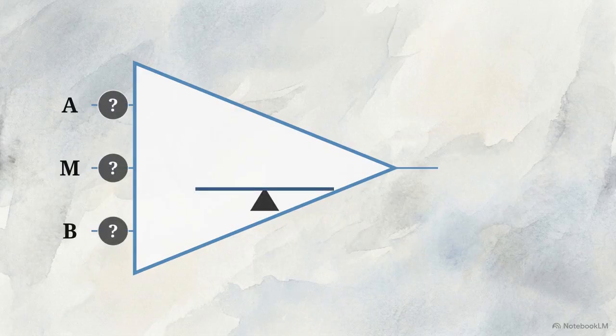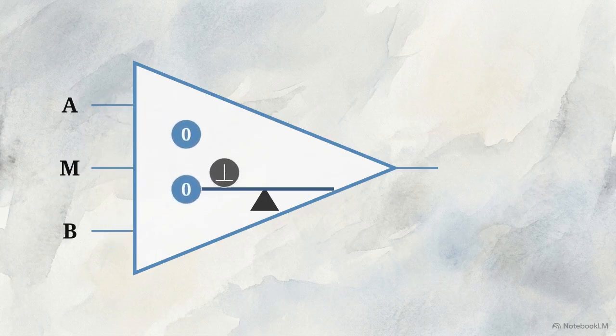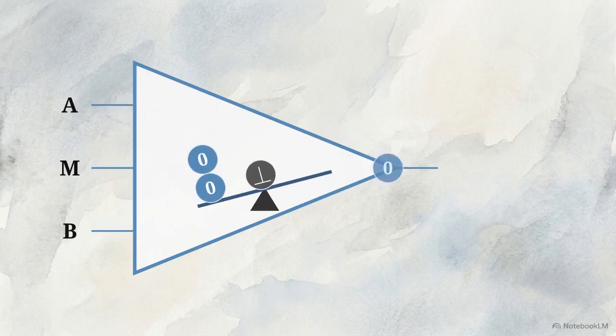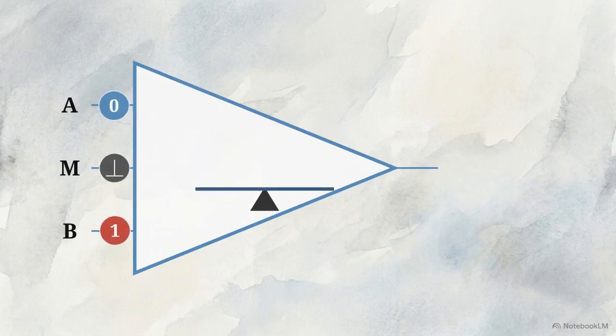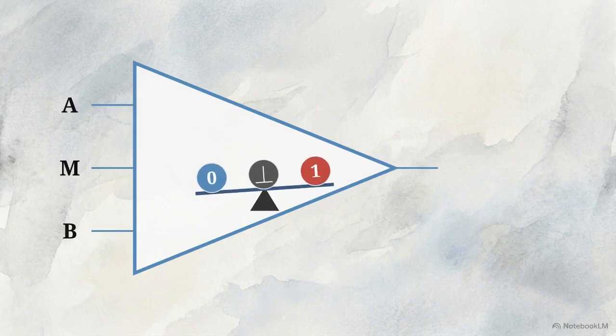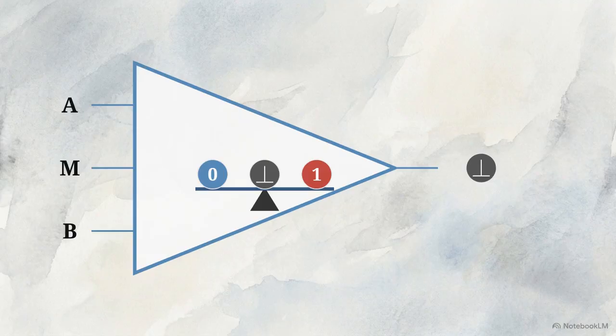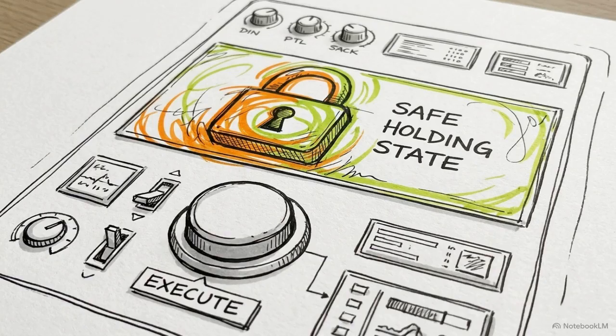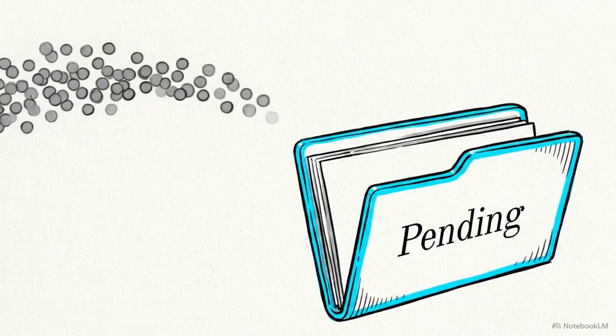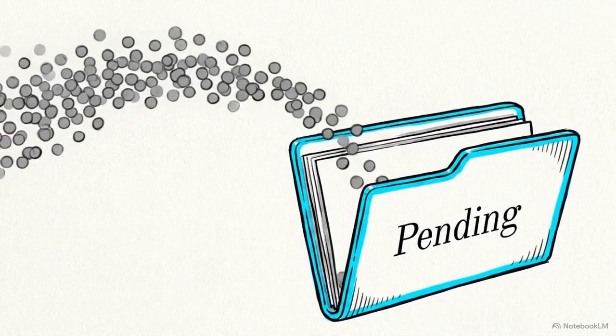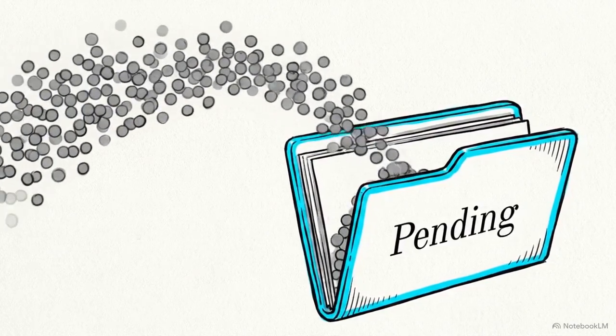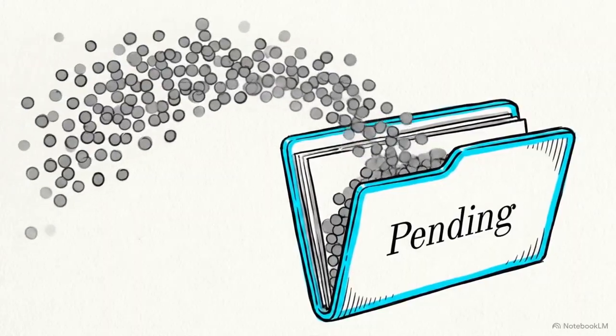If any two inputs vote for 0, the final output is definitively 0. The unknown bottom state does not derail the calculation. But if inputs are 0, 1, and an unknown bottom state, there is no clear majority. The scale remains balanced, mathematically forcing the output into the bottom state. The system actively refuses to consolidate a defined interpretation without a clear mandate from its inputs. By treating the mode as a participating vote, the gate safely preserves ambiguity. It holds the unknown open rather than forcing a false positive.